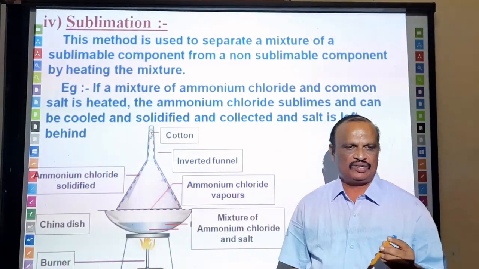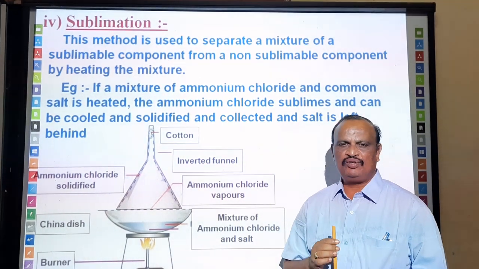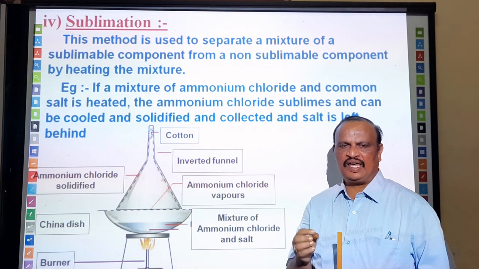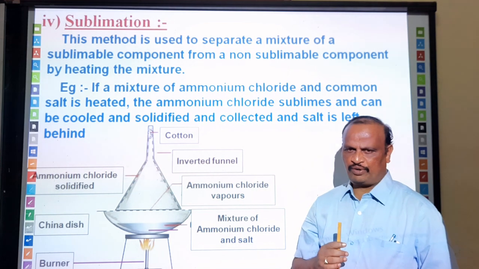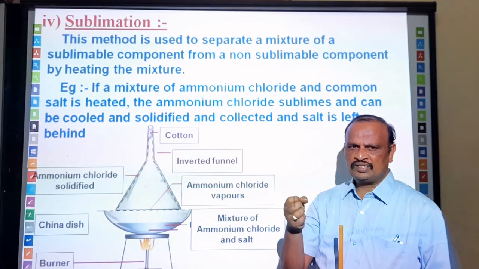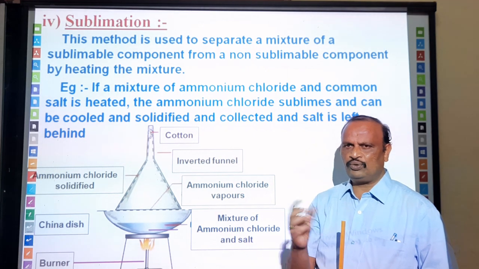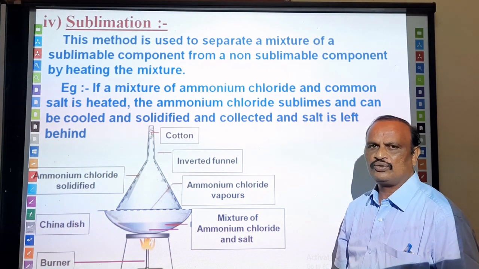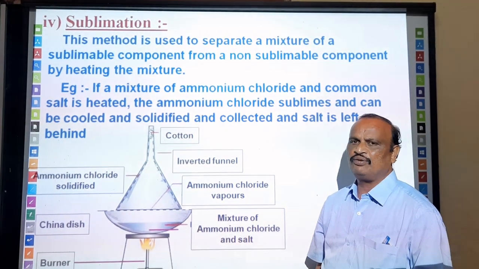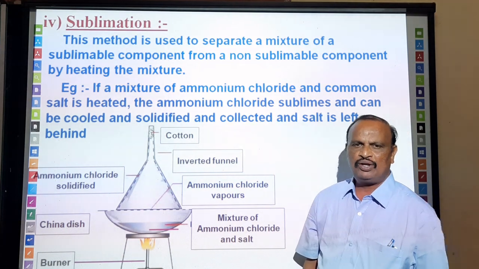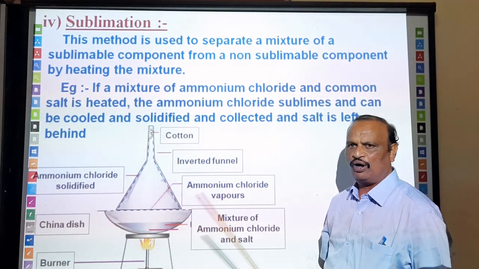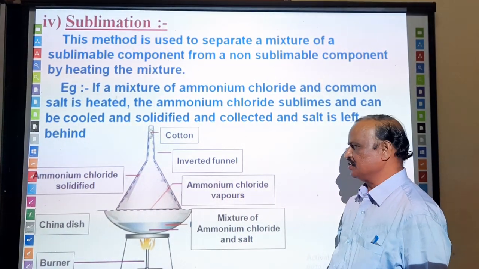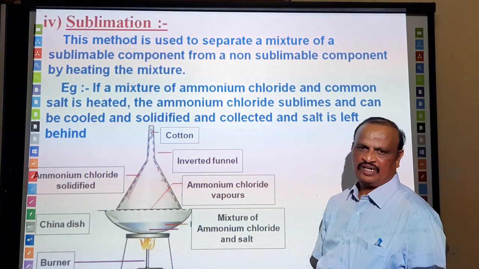Another one is sublimation. You know that sublimation is a process in which a component converts directly from solid into gaseous form. Suppose you have mixed one component with another component. Of the two components, one undergoes sublimation and the other does not. In that case, this method will be helpful for us. For example, you have mixed common salt with ammonium chloride. You want to separate ammonium chloride from the common salt. For that, the sublimation method can be used.